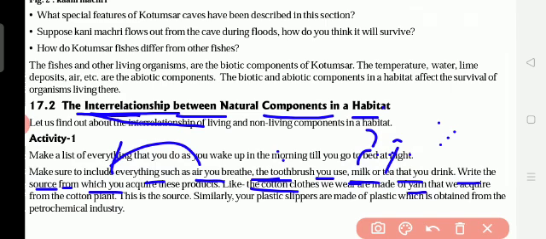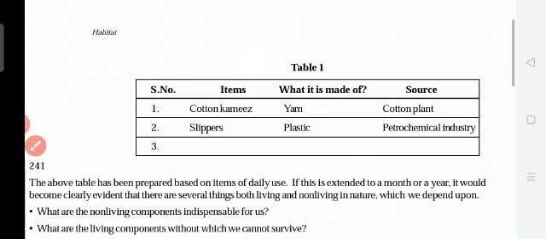Some chemicals. So all these things, we depend on somebody to live. To live we depend not only on the parents, friends or relatives or those who are near, or teachers or principal. No, we depend on so many people. On the whole world we depend for survival, to live. Similarly, your plastic slippers are made of plastic, which is obtained from the petrochemical industry. Plastic things we get from the factories. We depend on the factories. So like this we relate with all.